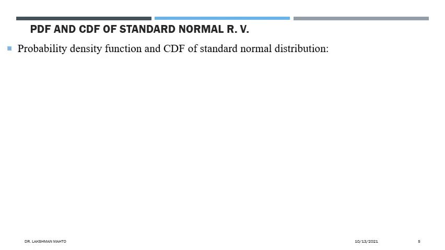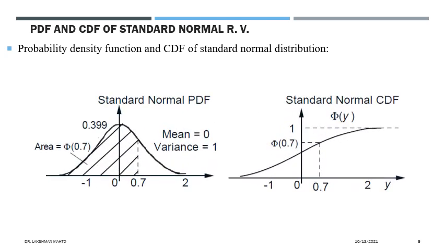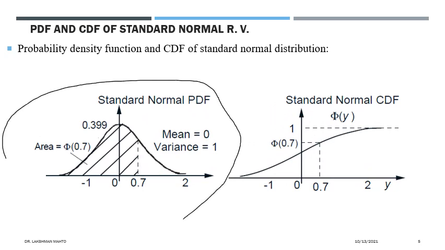So we had representations of the PDF and CDF as well. What further can we talk about? We had already seen the formulas for the PDF and CDF of a standard normal random variable. Now we will look at the visualization. How does it look? Visualization is coming this way. This one is the plot of the PDF of a standard normal random variable.